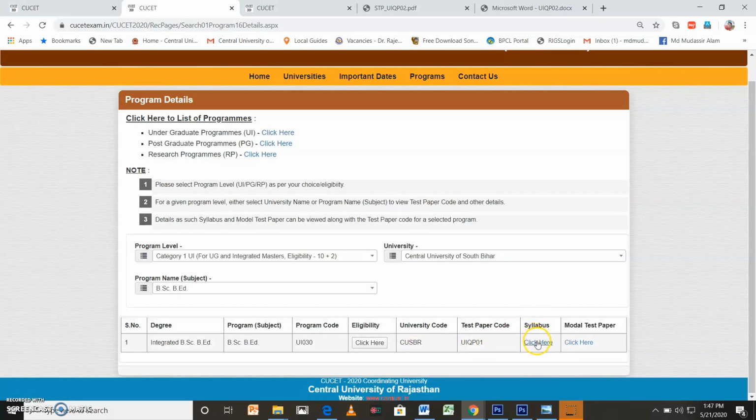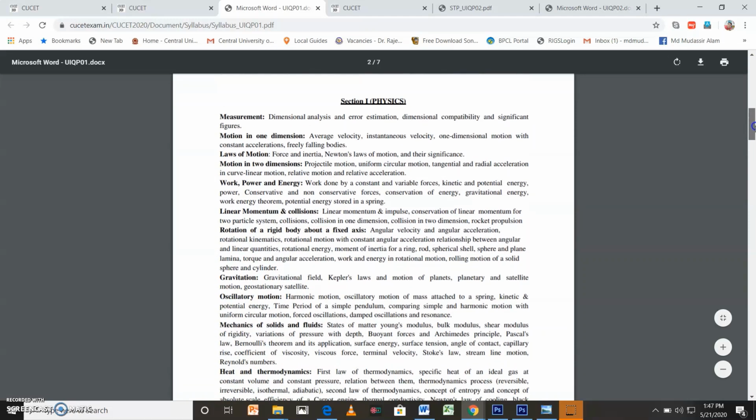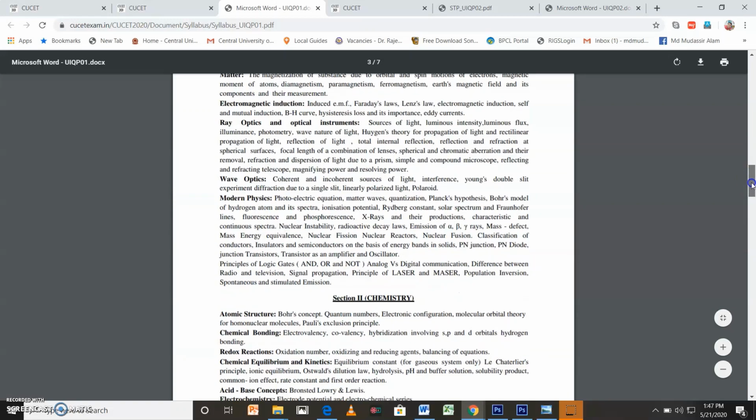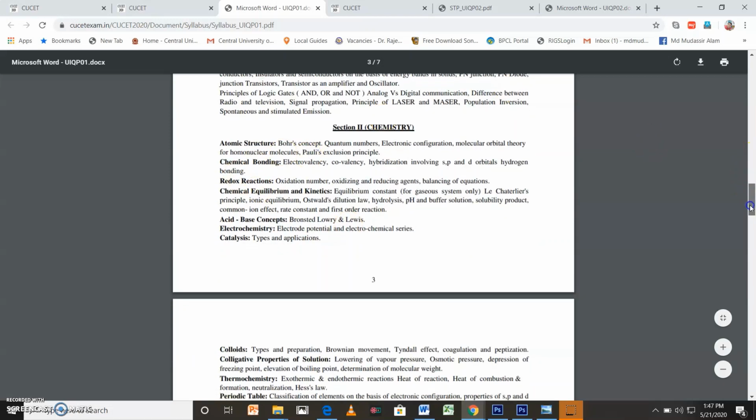Syllabus, when you click here, you can select it. You will see the syllabus part A, part B, syllabus for UIQP01. Here are the details. The detailed syllabus has a total of 7 pages. Section 1 physics, section 2 chemistry. You have to prepare from the chapters given in the syllabus.